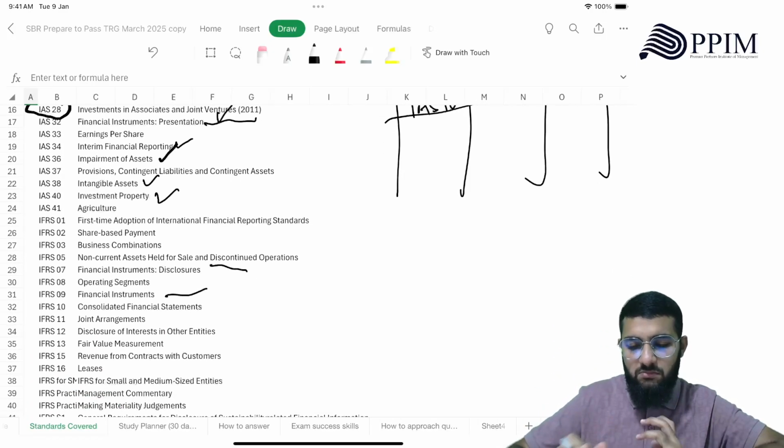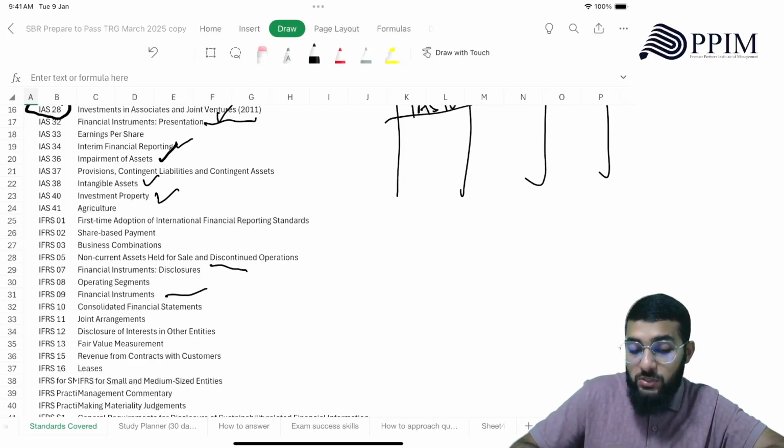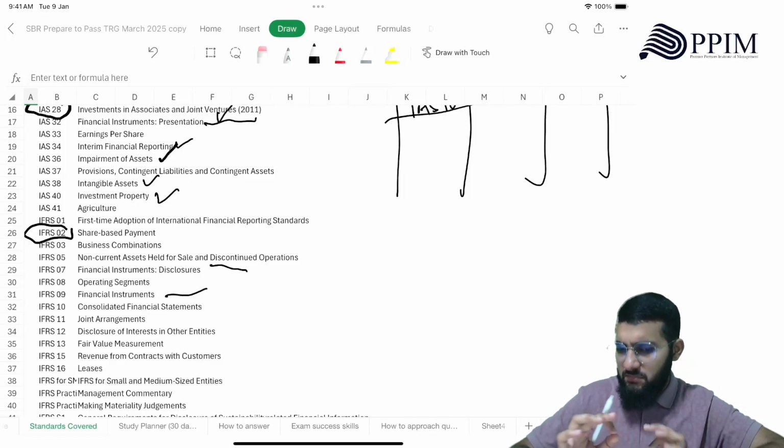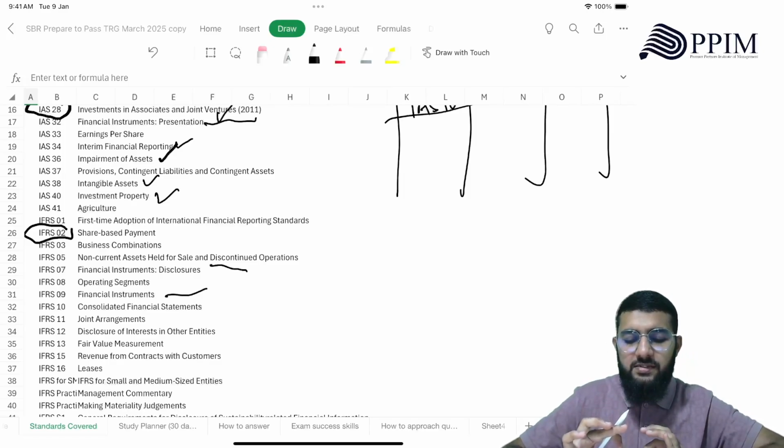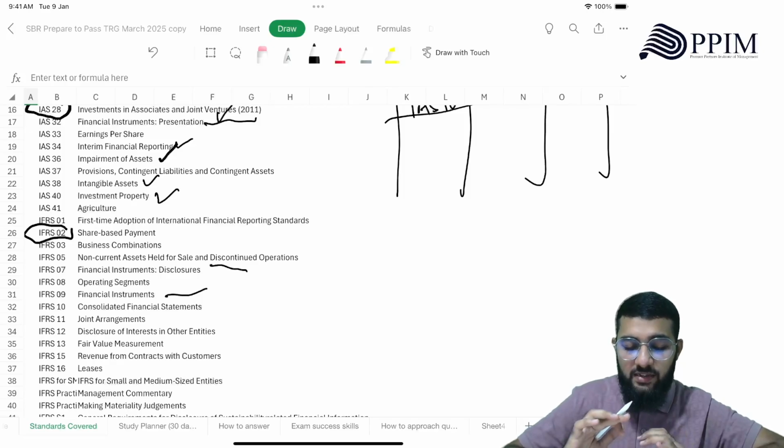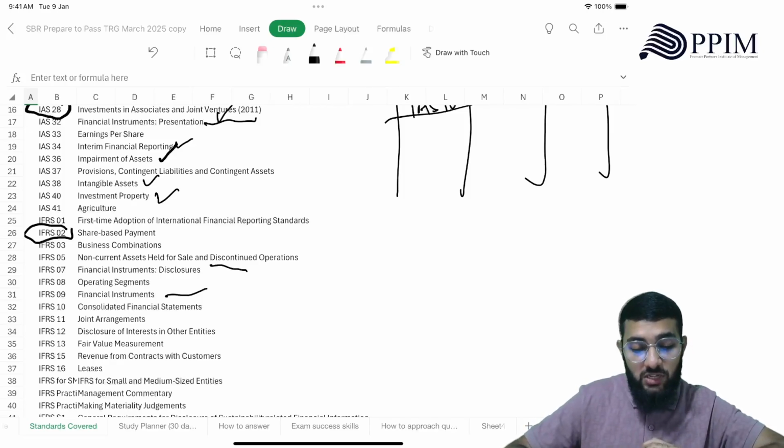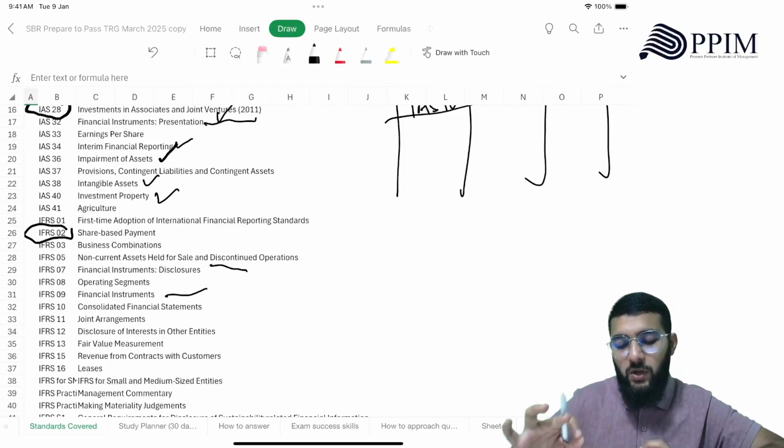IFRS 1 is going to go out of the syllabus soon. IFRS 2, share-based payment, is a new standard, but not a big one, though you need a technical understanding in depth. Then IFRS 3, which we've seen in FR, but here we see it at a deeper level. IFRS 5, another small standard, but there are some nuances you need to know.